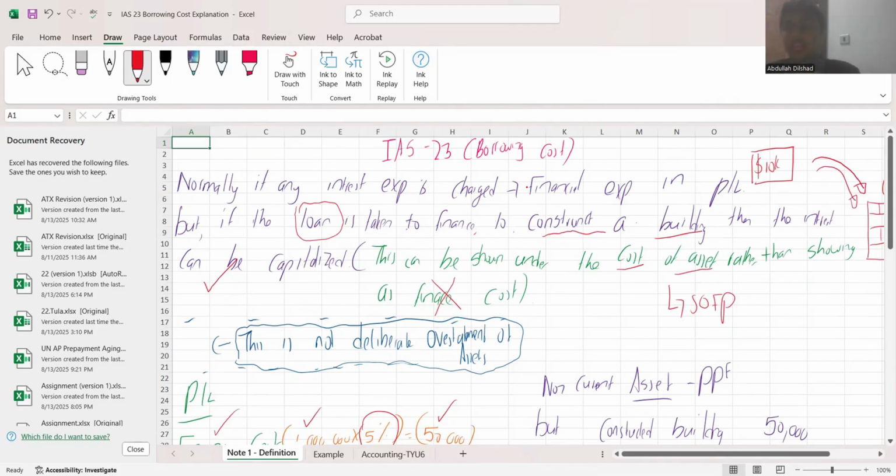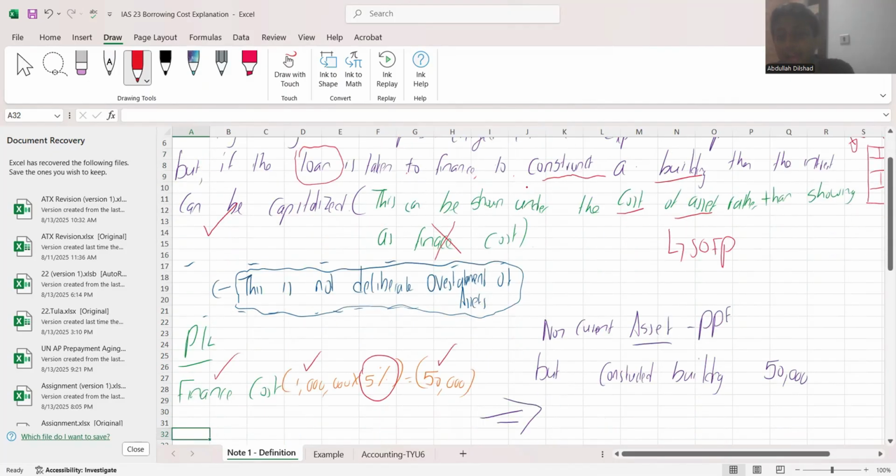In your statement of financial position, under non-current assets, you record your assets at cost. Cost minus accumulated depreciation equals carrying value. In that, you can show this 50,000.